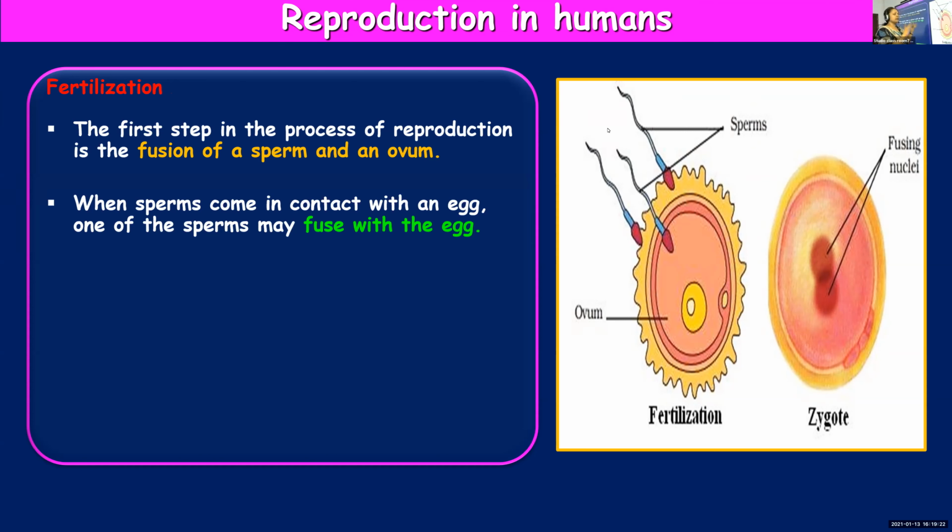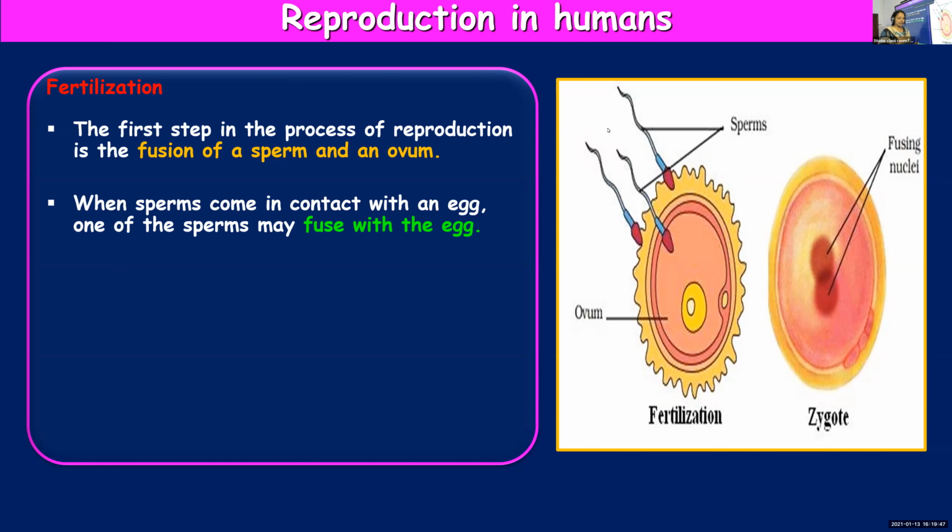Millions of sperms can come in contact with the ovum, but at a time only one sperm will fuse with the egg. Even if many sperms come in contact with the egg, only one sperm will get the chance to fuse with it. Just one sperm will fuse with a single egg.